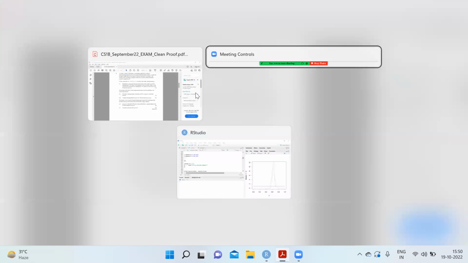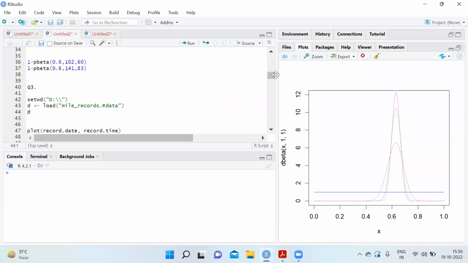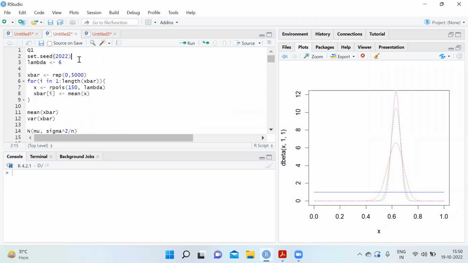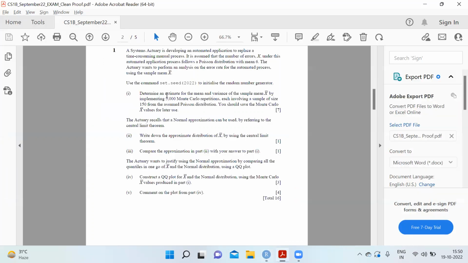So that's a very normal and easy thing, we just need to set the seed to 2022. Then determine an estimate for the mean and variance of the sample mean X bar by implementing 5,000 Monte Carlo repetitions, each involving a sample size of 150 from the assumed Poisson distribution.